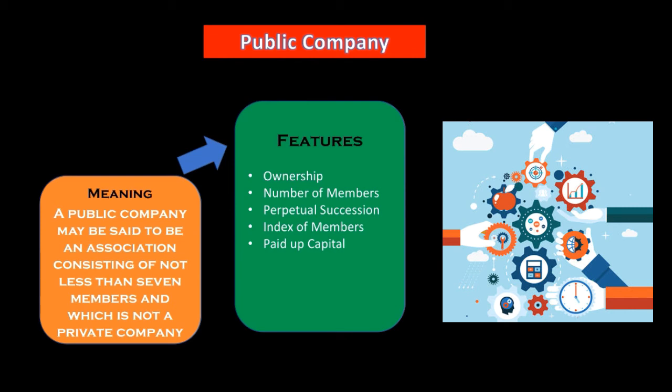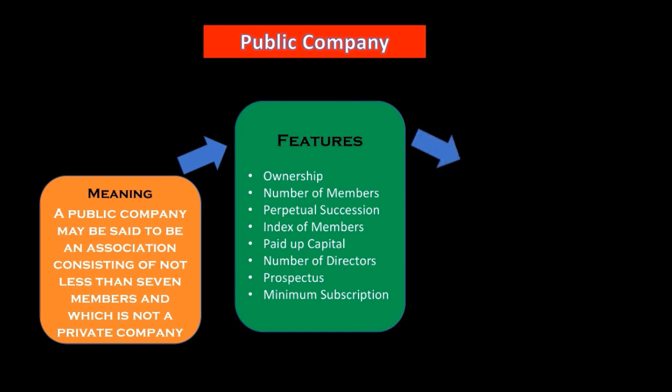Okay. The next one is number of directors. A public company is essentially required to have a certain number of directors. Okay. Next point is prospectus. We have discussed the prospectus, the document that contains all the information of the company. Next one is minimum subscriptions. We have already discussed this point as well. So there are certain subscriptions that are essentially required.